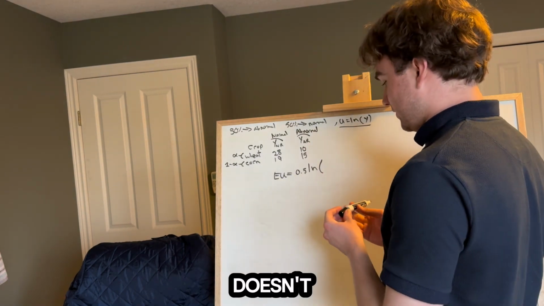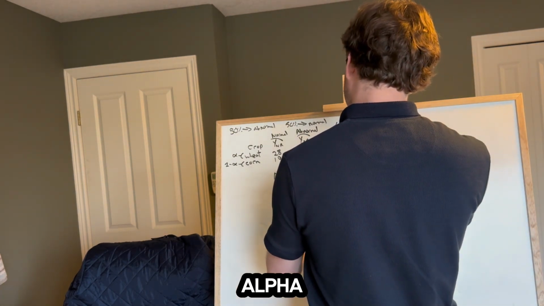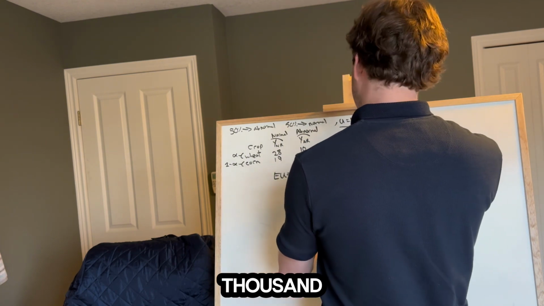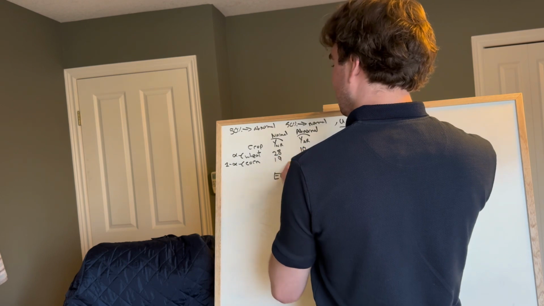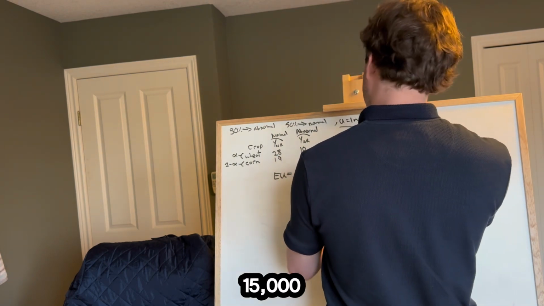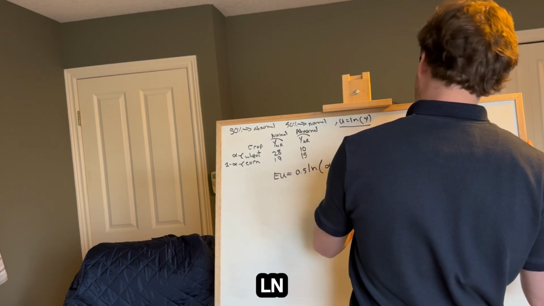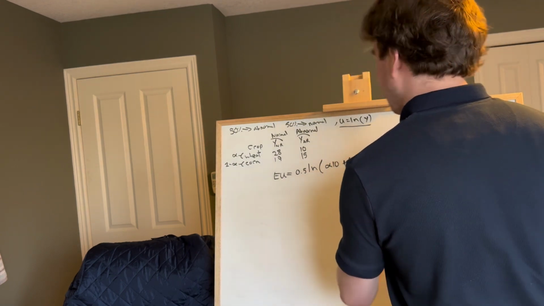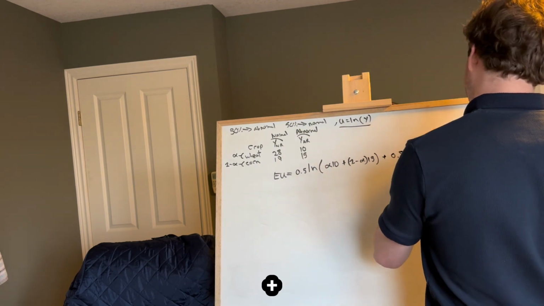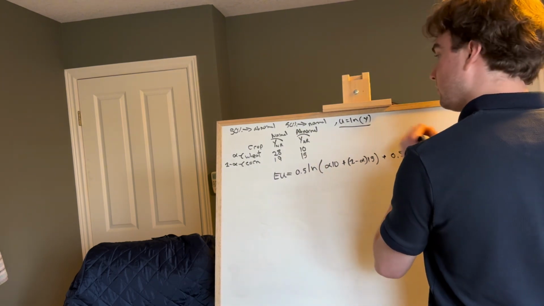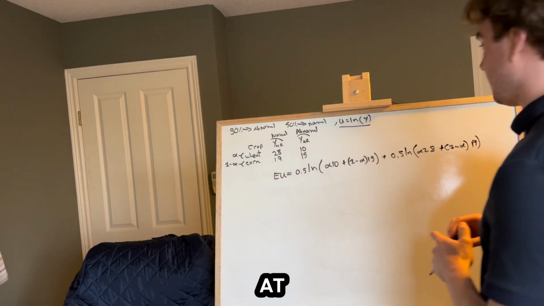You could do normal first, it doesn't matter at all. This is wheat, so alpha 10,000 plus 1 less alpha, corn 15,000, plus 0.5 ln, alpha 28,000 plus 1 less alpha 19,000. Okay, look at that.